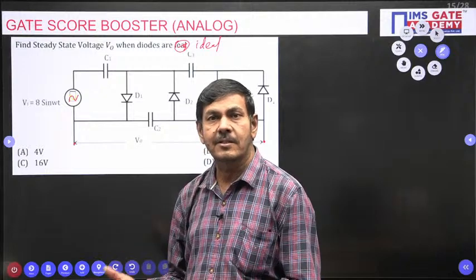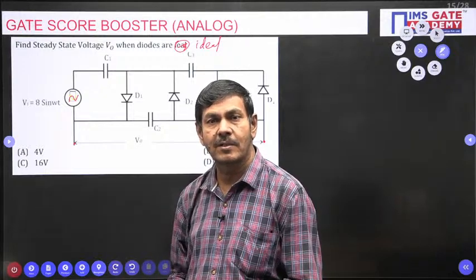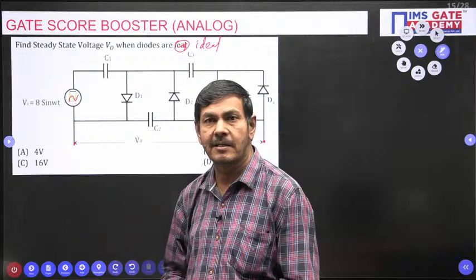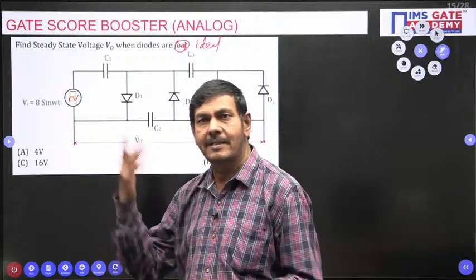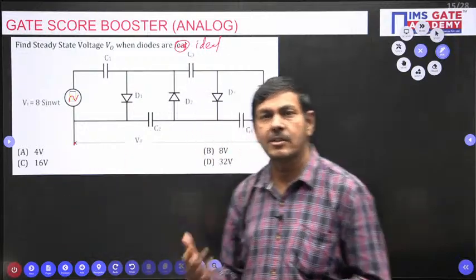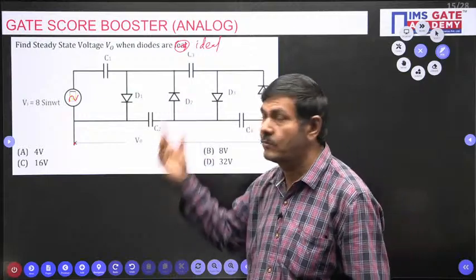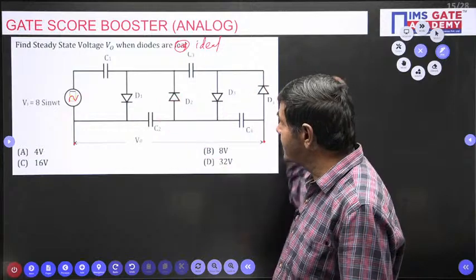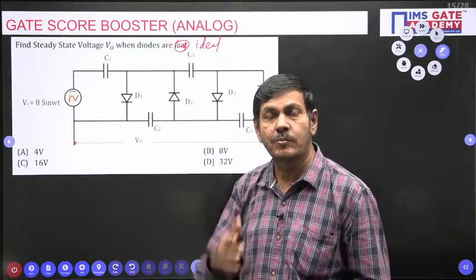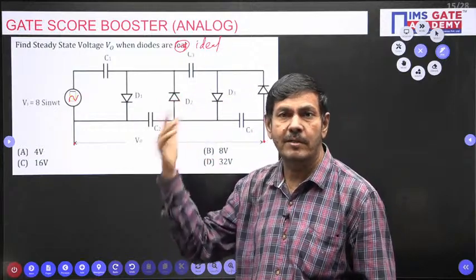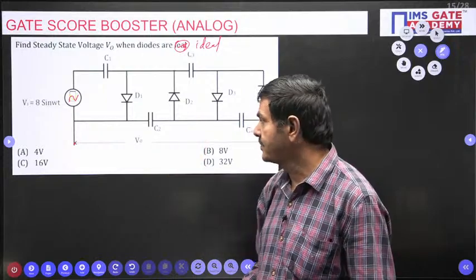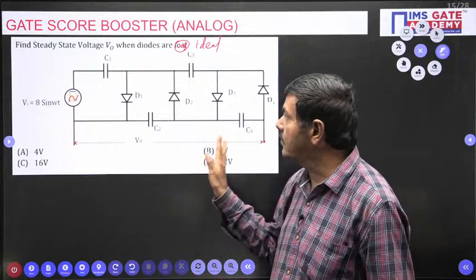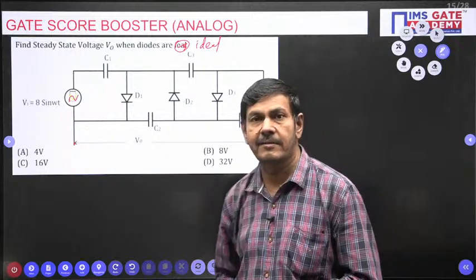The clamping circuit can act as a voltage doubler or a voltage tripler. It can raise the output voltage. By connecting a number of stages like this, you can increase the output voltage more and more. Understand now. Anyhow, for this given circuit, how to determine the V naught value?